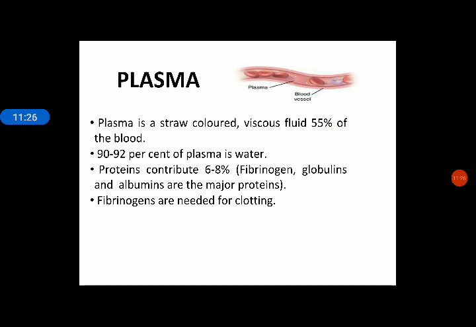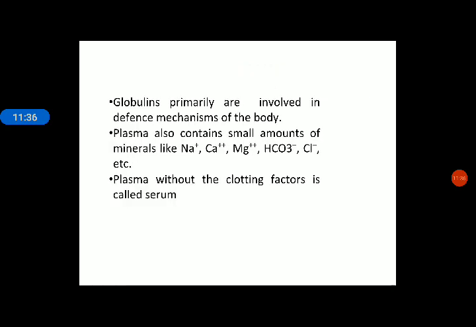Plasma contains 90 to 92% water, 6 to 8% protein, and some proteins are used for different mechanisms and different body processes. Fibrinogen helps in clotting. Next, globulin helps in the defense mechanism of the body. Plasma also contains small amounts of minerals like sodium, calcium.